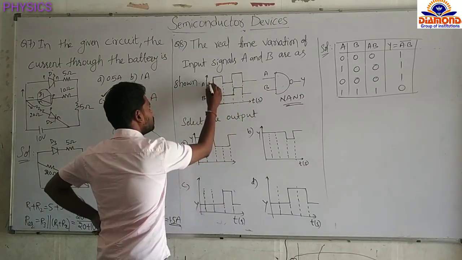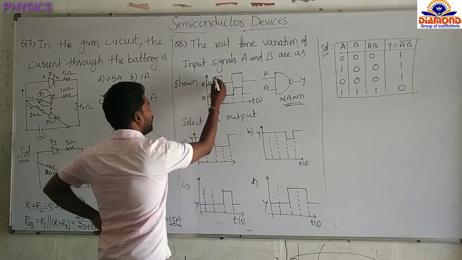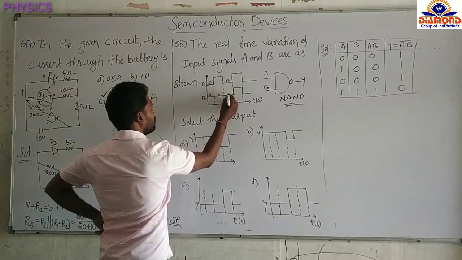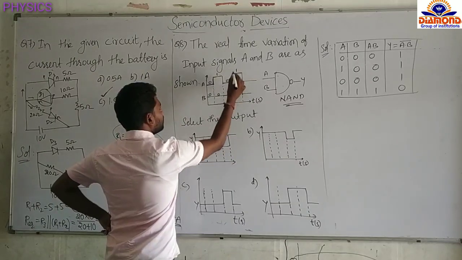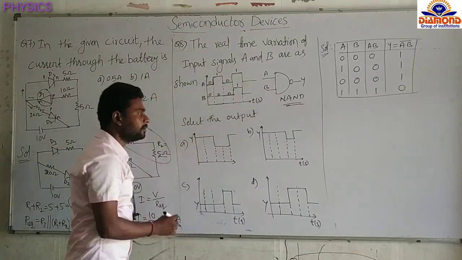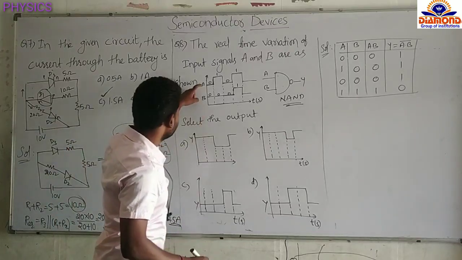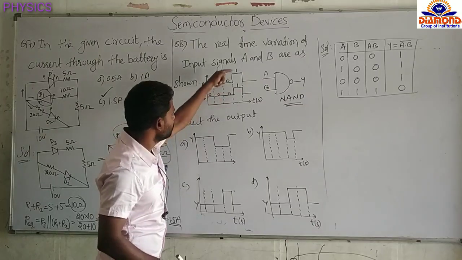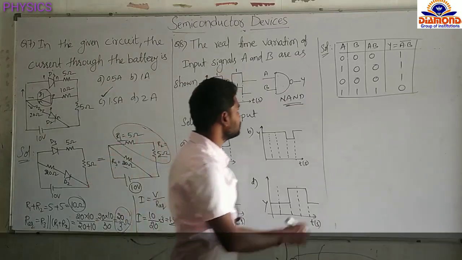Now low means 0, here also 0, high means 1, here low means 0, here low means 0, here low means 0, here high means 1, here high means 1. So the inputs are given 0 0 1 0 0 0 1 1. Here I am writing the same thing.